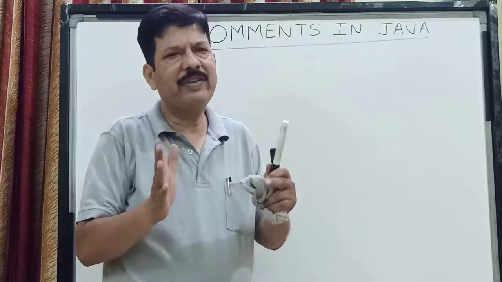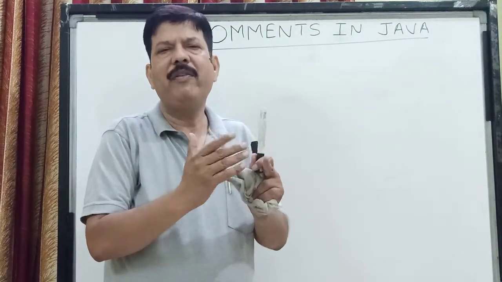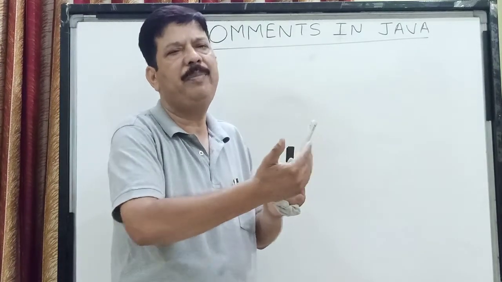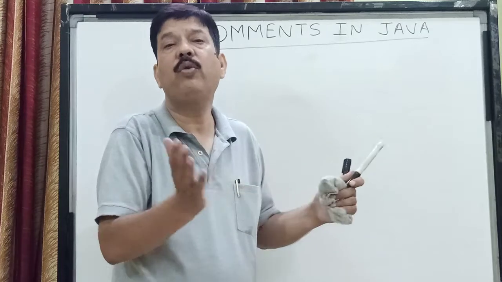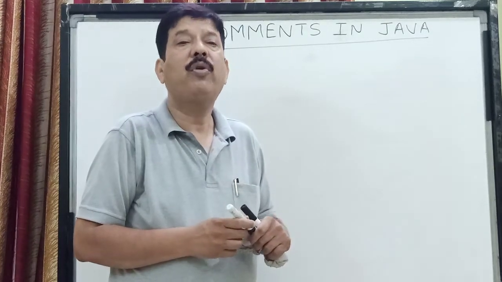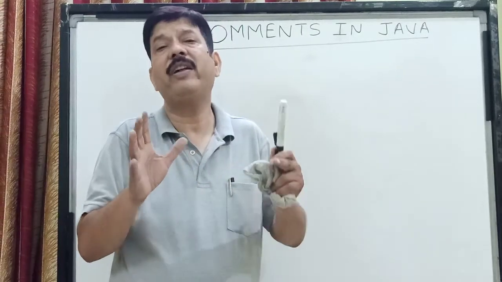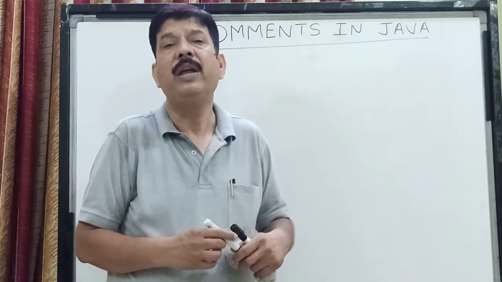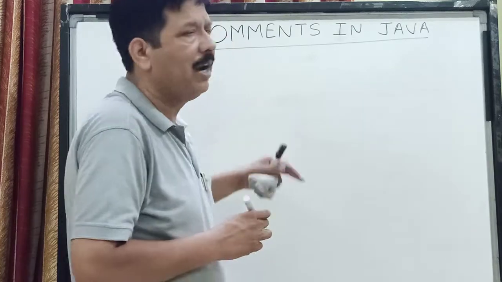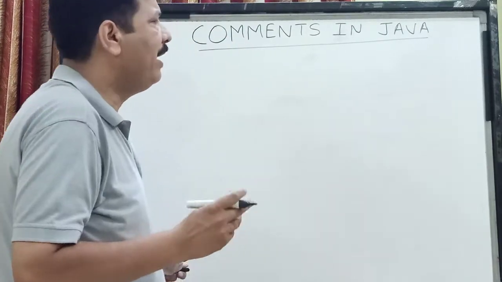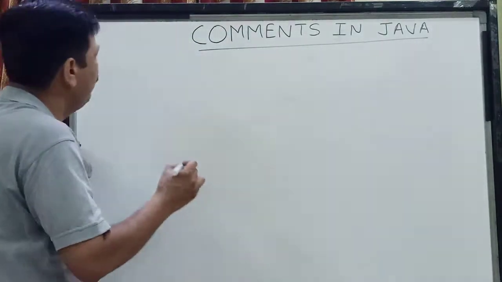And children, when these comment lines are there, when the program executes its statements, it leaves these comment lines. So these comment lines are not executed by the program. But they are a very important part of a program in order to know what the program is doing. We add comments in the program, and there are three ways to add them.